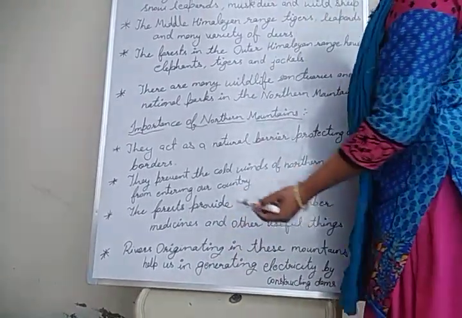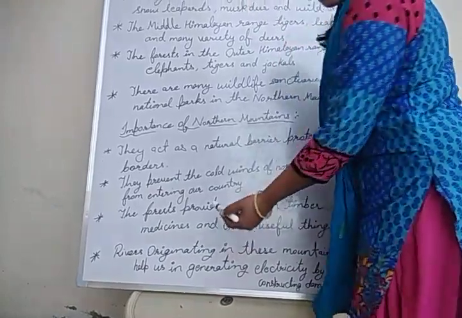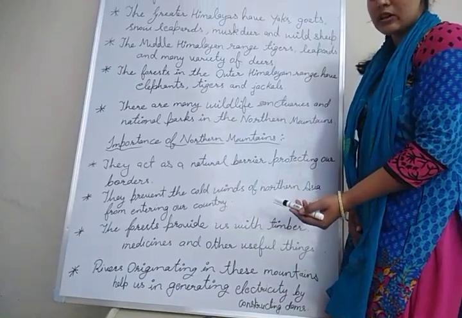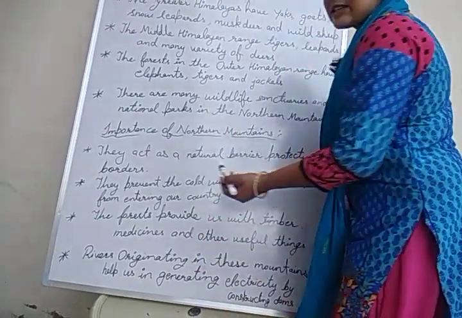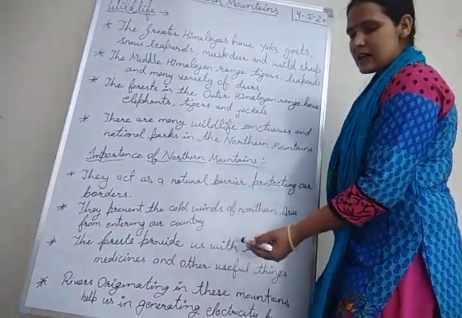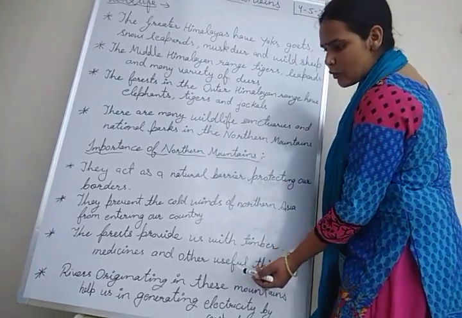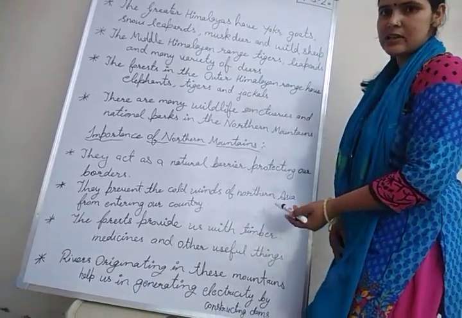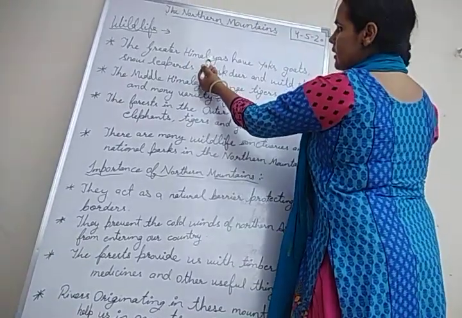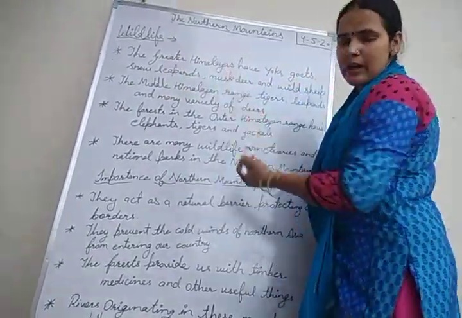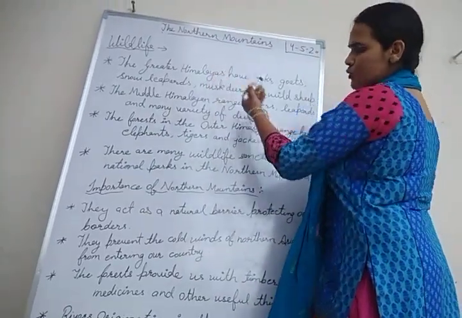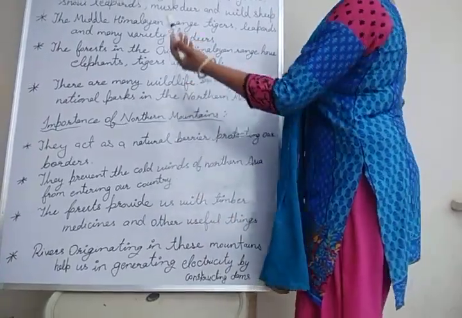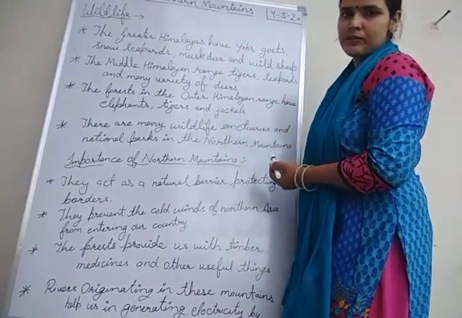Rivers like the Ganga and Yamuna, which originate from the glaciers Gangotri and Yamunotri, flow throughout the year. These are perennial rivers because they get water from the glaciers. As you know, the highest peaks of the Greater Himalayas are always covered with snow. So slowly the ice melts and the rivers get water from those glaciers.